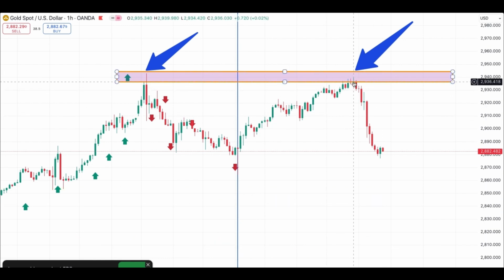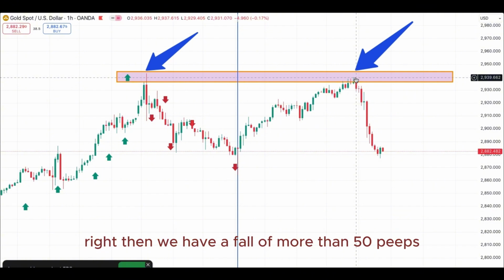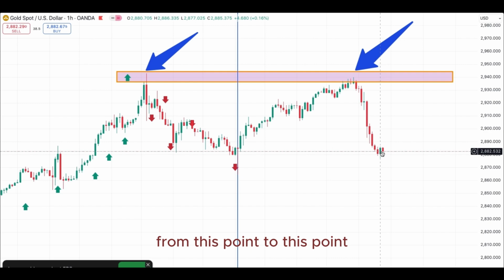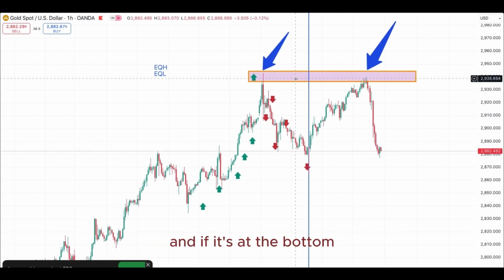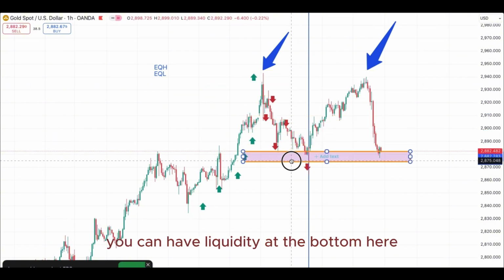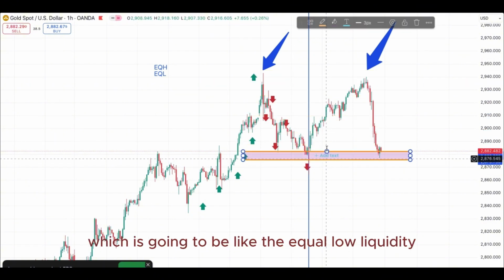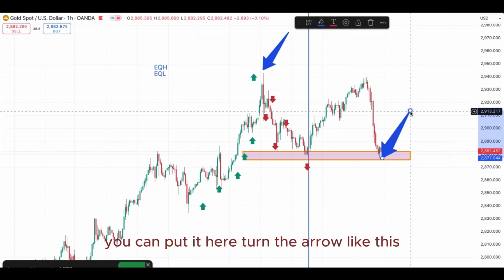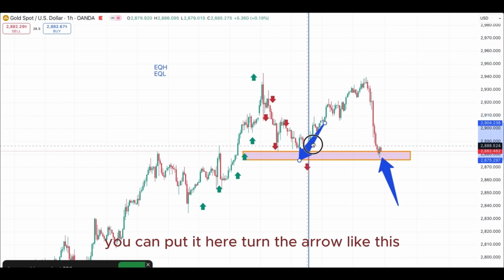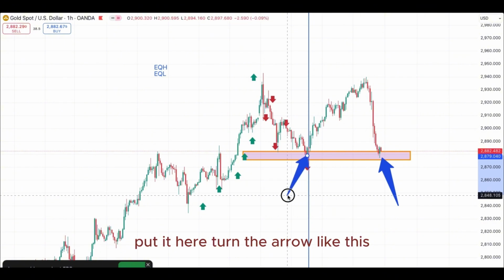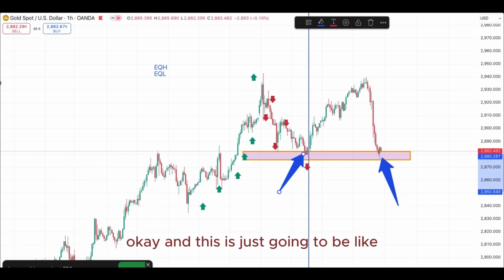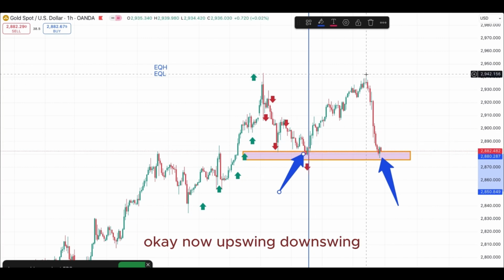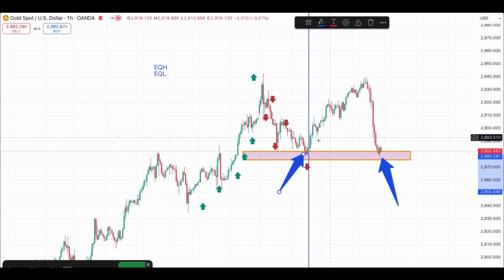Now, after testing another high, we have a fall of more than 50 pips from this point to this point. This is a pure liquidity sweep. And if it's at the bottom, you can have liquidity at the bottom here, which is going to be like the equal low liquidity. Instead of putting this here, you can put it here, turn the arrow like this. And this is just going to be upswing, downswing, upswing, downswing.